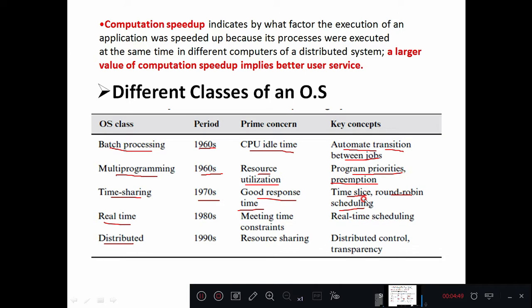So the CPU will execute those programs until that timestamp gets over, right? So that is the time slice and the round robin scheduling that we will see later. Next, the fourth class of an operating system is real time.